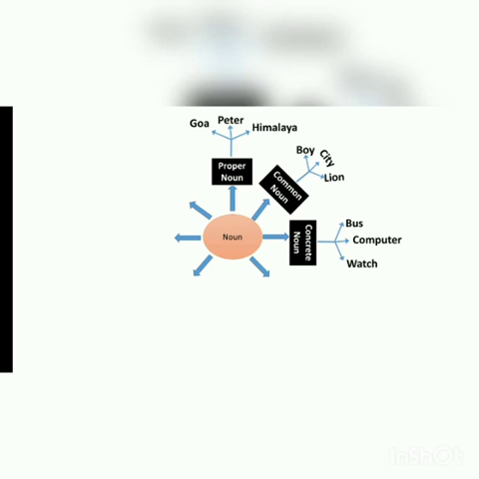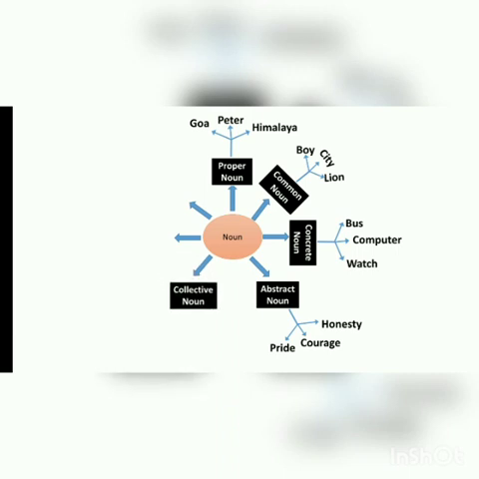Concrete noun, such a noun where we are using our 5 senses. Example, bus, computer, watch. Abstract nouns, name of ideas one can only think of. Example, honesty, courage, pride. Collective noun, collection of things taken as a whole.